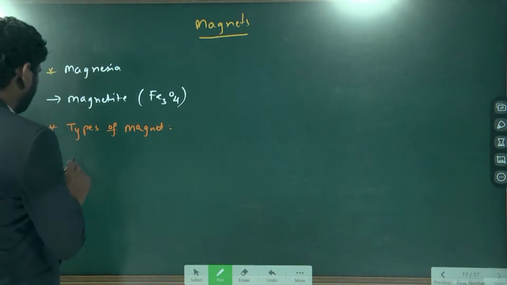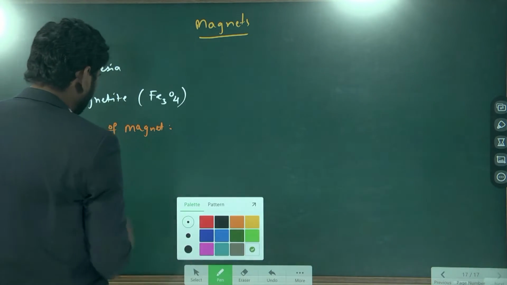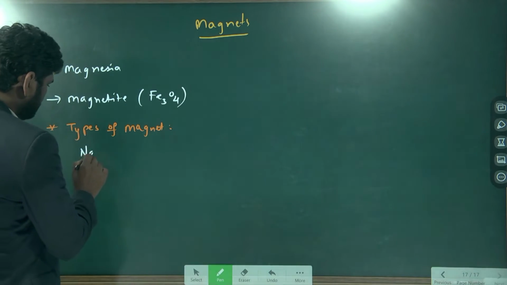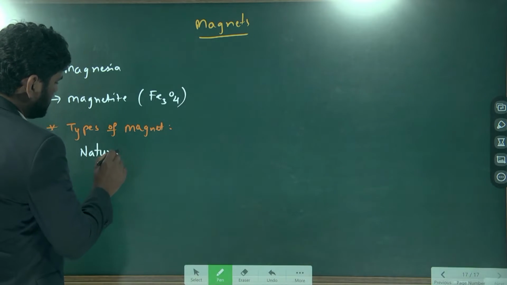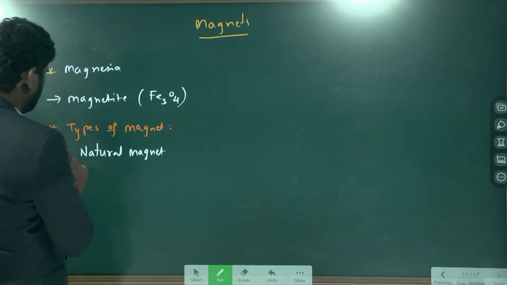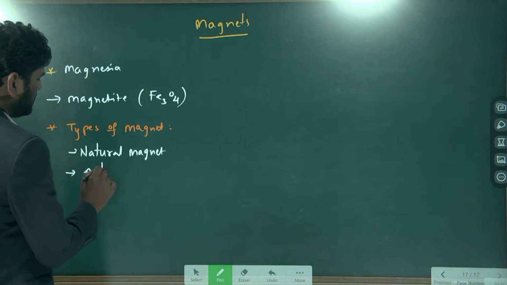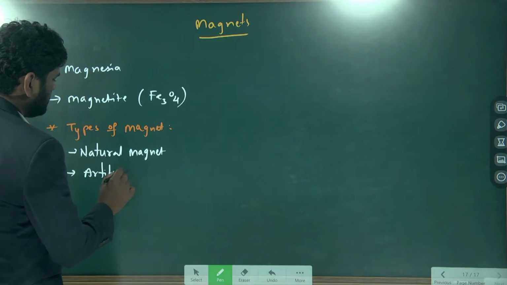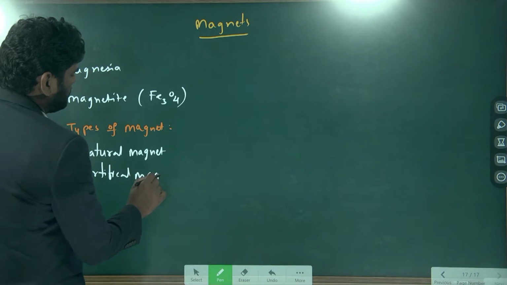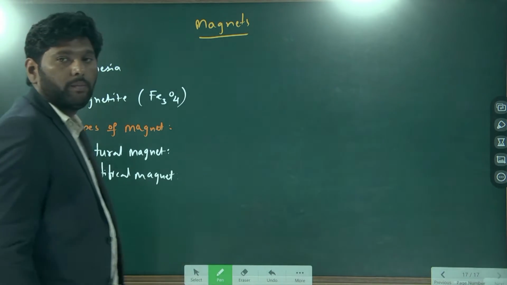First one is natural magnet. Write down the natural magnet. First one is natural magnet, second one is artificial magnet. What is this natural magnet?